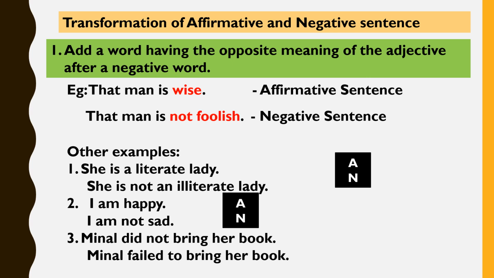The third sentence: Meenal did not bring her book. This sentence is a negative sentence. We use the same rule for transforming a negative into an affirmative sentence. Meenal failed to bring her book. The negative sentence contained a negative word not. Therefore, when we transform it into an affirmative sentence, we had to take out the word not, did not, and we use the word failed. Meenal failed to bring her book.